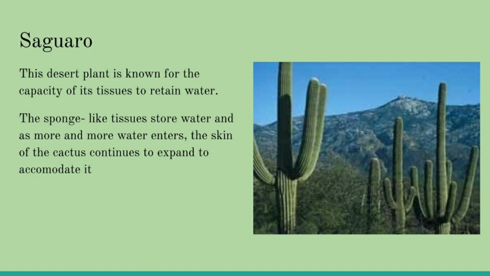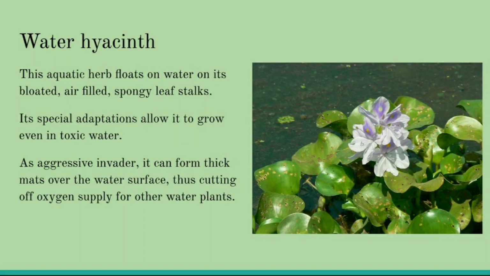Next we come to our next plant, that is water hyacinth. This aquatic herb floats on water on its bloated air-filled spongy leaf stalks. Its special adaptations allow it to grow even in toxic water. As an aggressive invader, it can form thick mats over the water surface, thus cutting off oxygen supply for other water plants. This is actually a bulbous plant of the lily family.